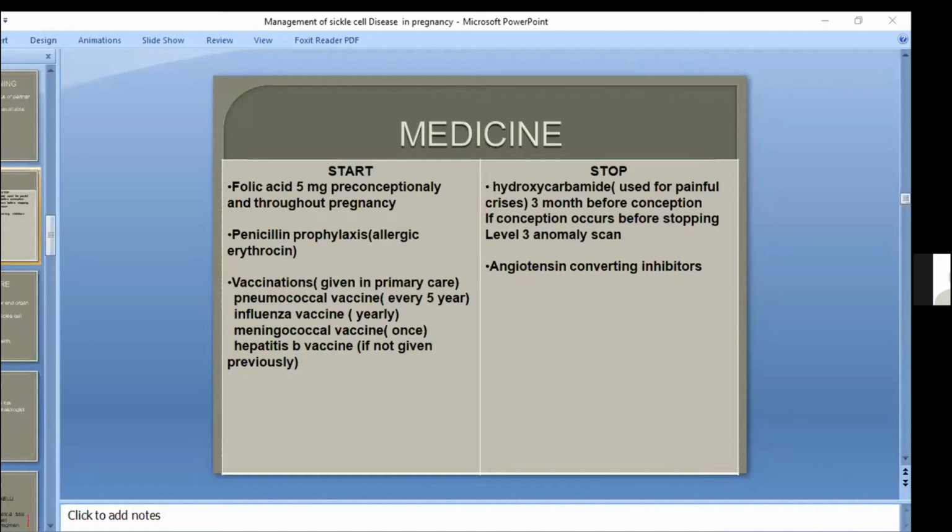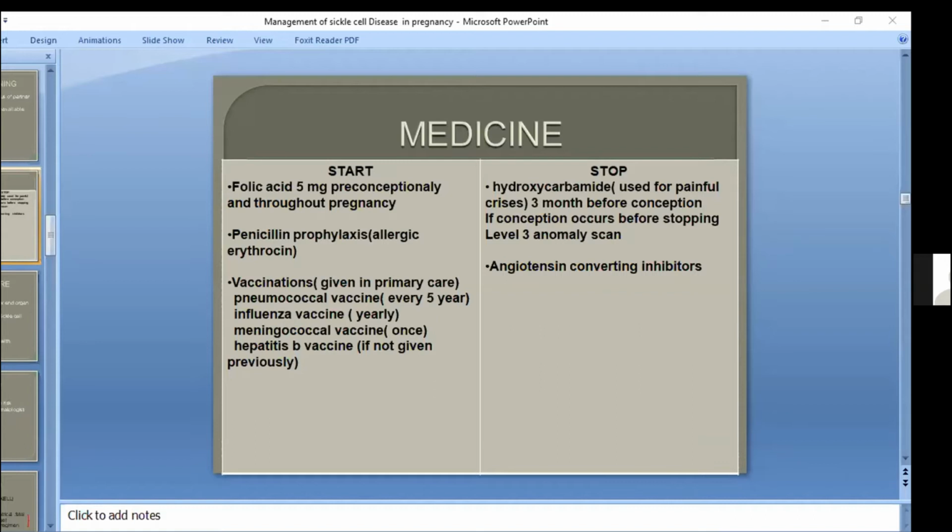Yes, hydroxycarbamide should be stopped 3 months before conception. Yes, and angiotensin converting enzyme inhibitors, when should we stop them? At the time of conception. Yes, just before conception. We do not need to stop them 3 months before conception. Okay. So these were the points for preconceptual counseling.